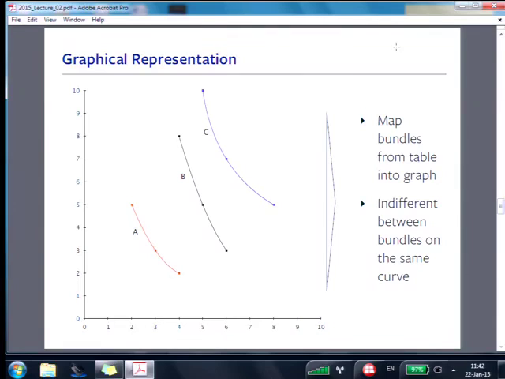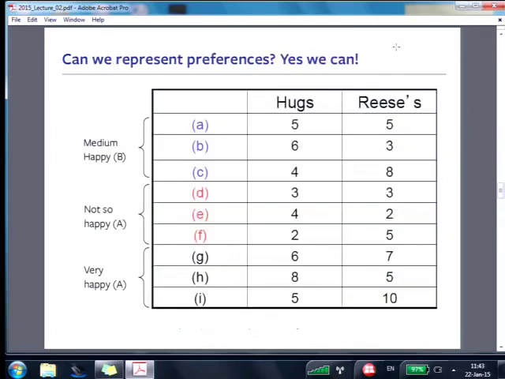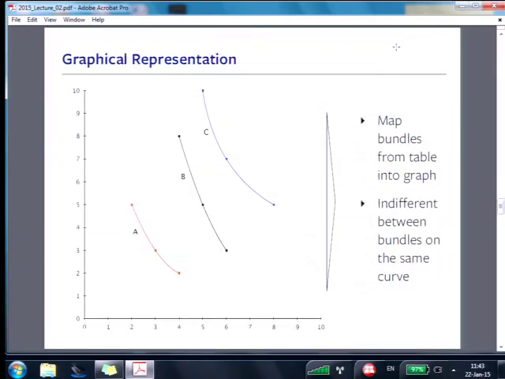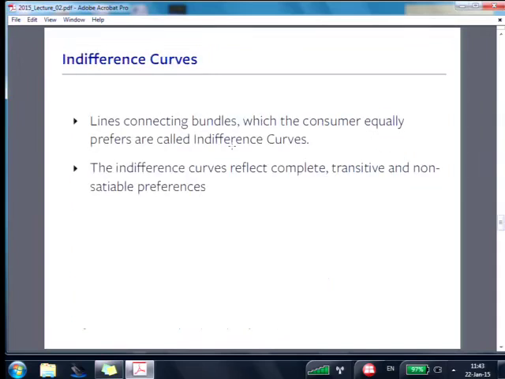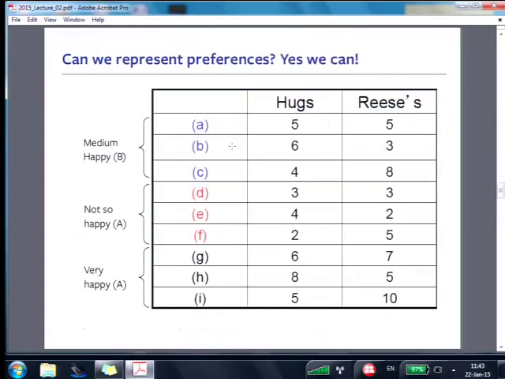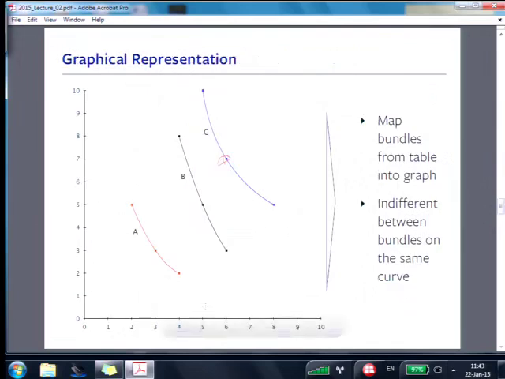If you went back, you would find these 9 points are exactly the 9 points from before. And the colors correspond. Do they? Let's see if colors correspond. So let's look at thing C. No, these colors do not correspond. Which is the best bundle on this thing? The black, right? And 6, 7, we should be able to pick off on our graph. So here's 6 and 7. There's 6, 7 right there, right? So that's actually the black. So that's the best 3. And then the medium 3, right, is A, 5, 5. Let's go find that. Here's 5, 5, right? So that's the medium ones, and the last one's the low ones, yeah?